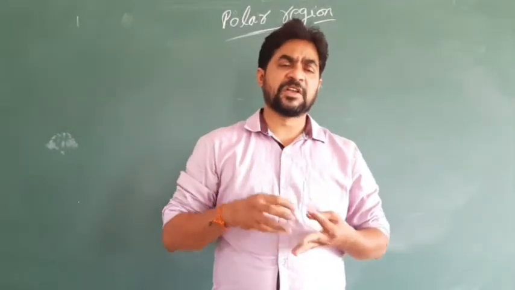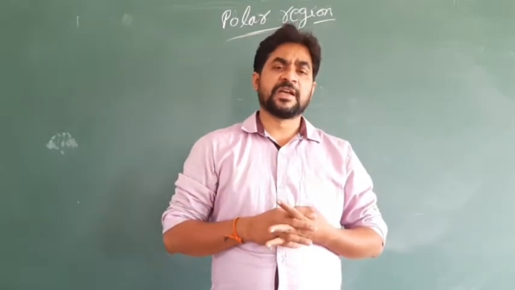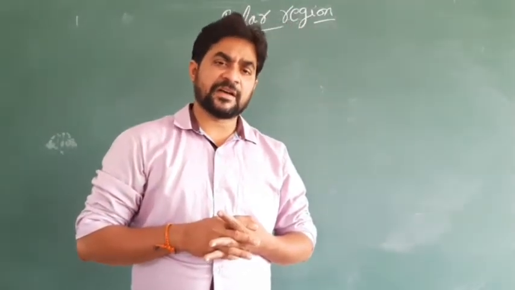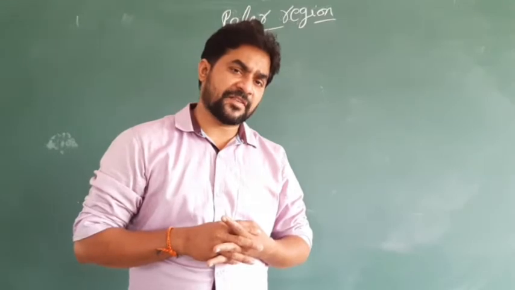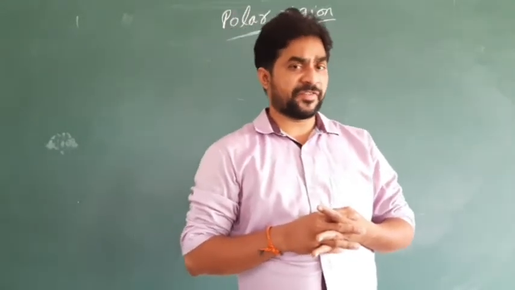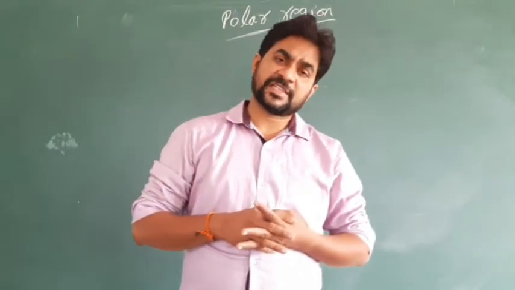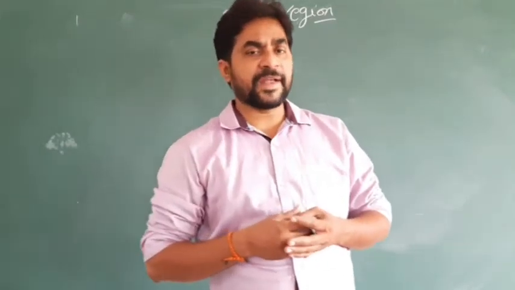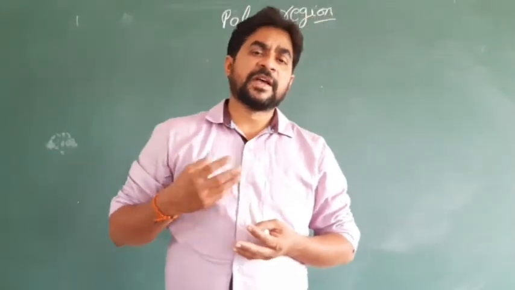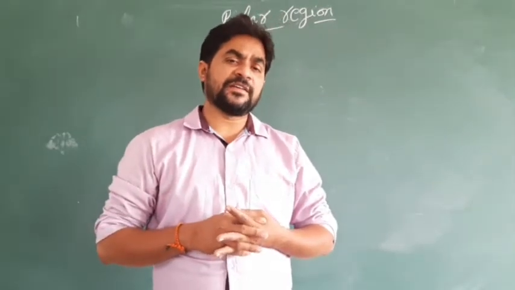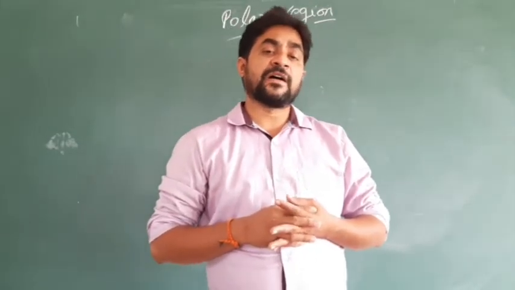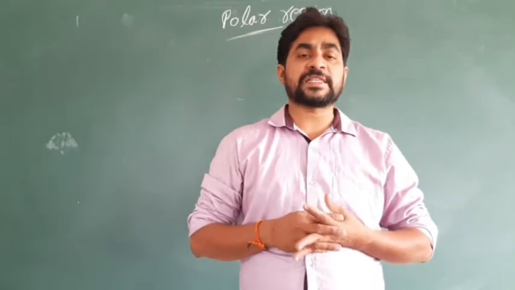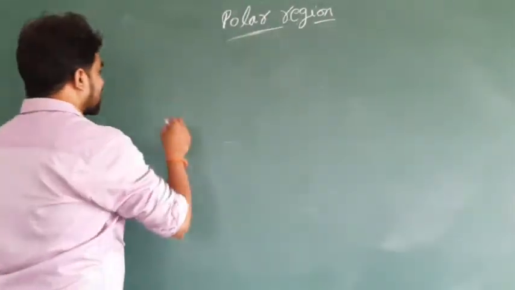Very cold temperatures we can find in the areas between 66 and a half degree to 90 degrees of latitude, in the south and also the north. In our lesson we are going to learn that above 66 and a half degree to 90 degree in the north is called the Arctic Circle or Arctic region.